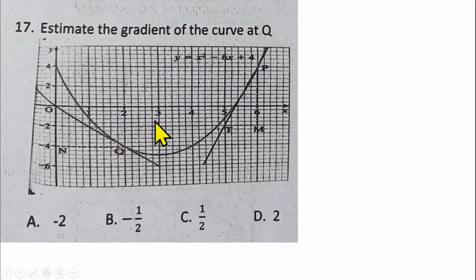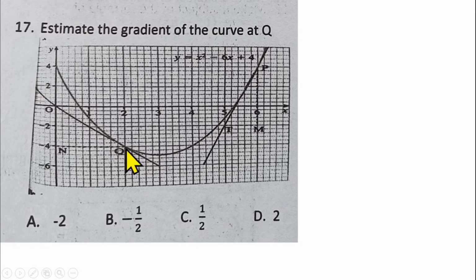Question number 17 is from the gradient of a curve. That is when you draw the quadratic graph and you have to find the gradient from it. So you have to estimate the gradient of the curve at point Q. This is the point Q here. There's a curve here, and they have drawn a tangent to the curve, which is this straight line.